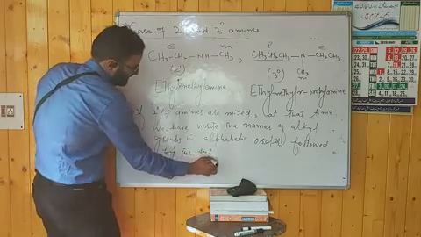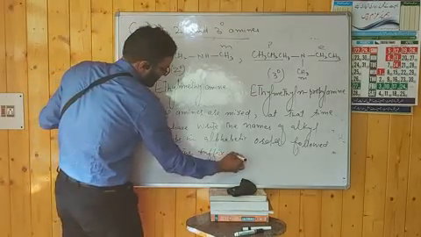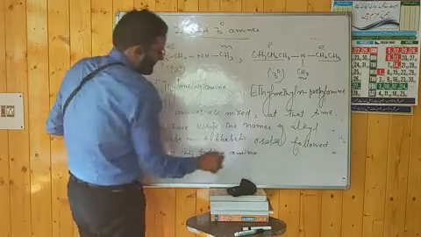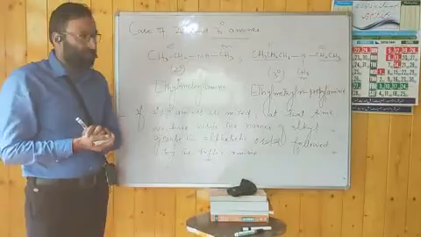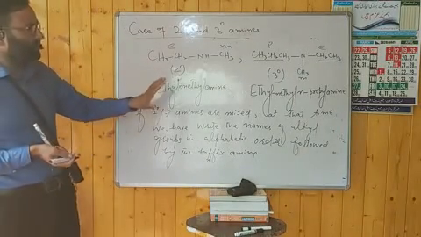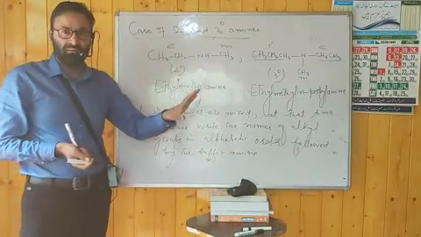This is the case of 2 degree and 3 degree amines when they are mixed. This is the first way to name aliphatic amines in the common system.